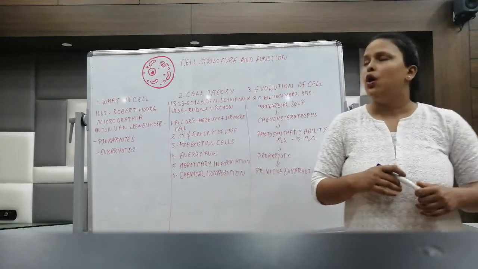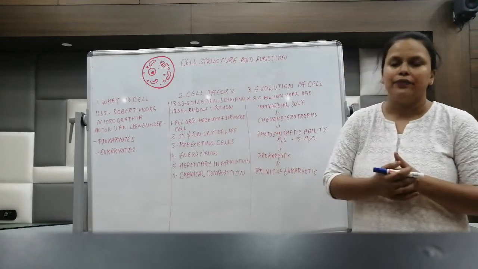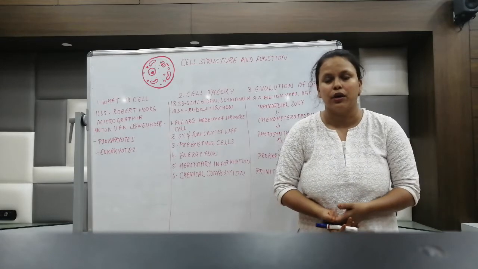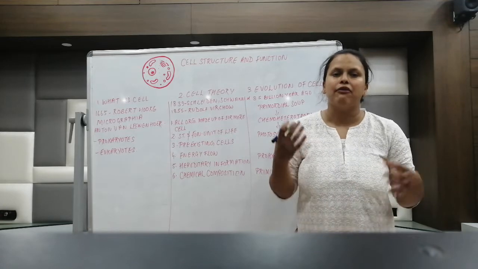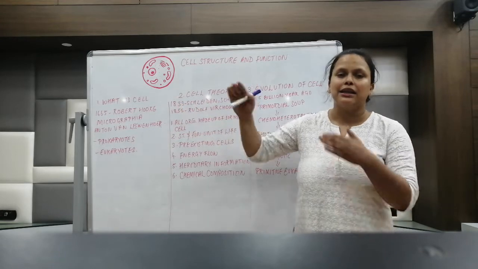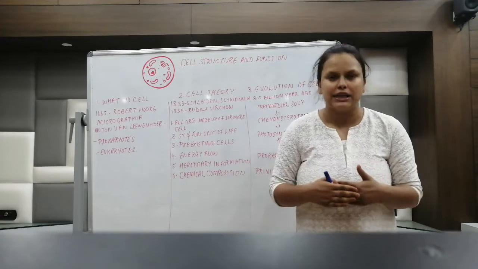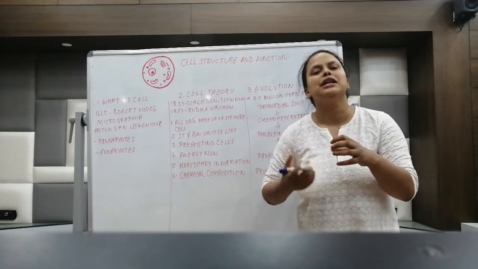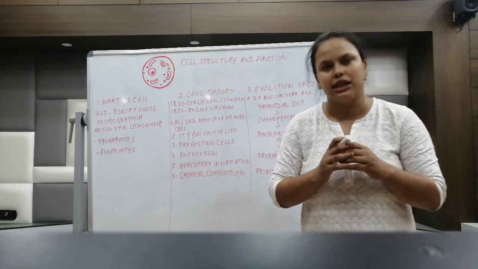Now we'll talk about what is meant by cell theory. There were two persons, Schleiden and Schwann. Schleiden was a German botanist and Schwann was a British zoologist. They studied the cell and figured out the different properties of the cells. This happened in 1839. Then the third scientist came in 1855, his name is Rudolf Virchow. So all these scientists together, Schleiden, Schwann and Virchow, postulated the different properties of the cells, and these postulates of those scientists are termed as cell theory.